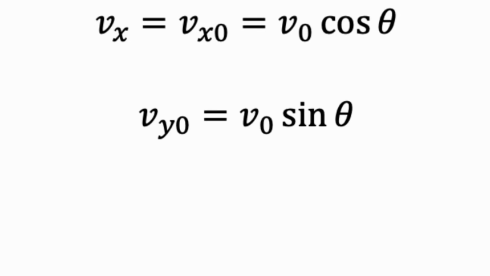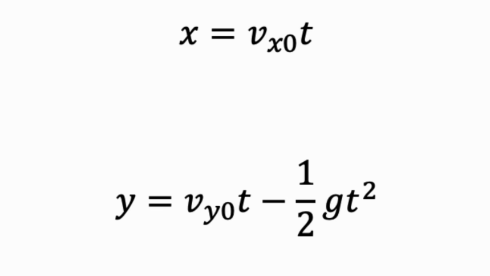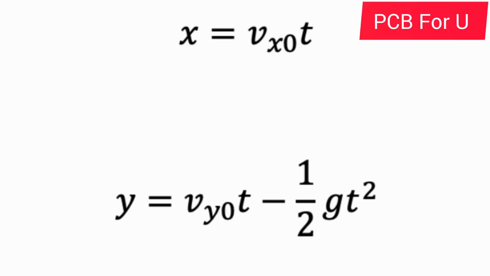So if we take Vx naught equal to Vx, then x is equal to Vx naught into t, since displacement is nothing but velocity into time taken. So x is equal to Vx naught t. What about along the y-axis? The height attained along the y-axis is y, so s is equal to y and a is equal to minus g. You can get y is equal to Vy naught t minus 1 by 2 g t square.